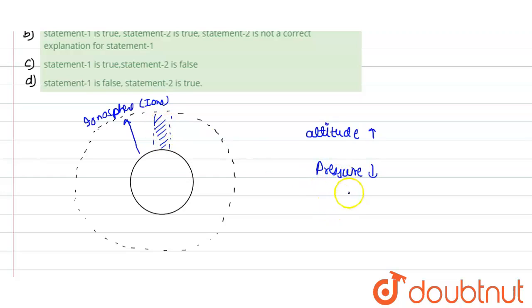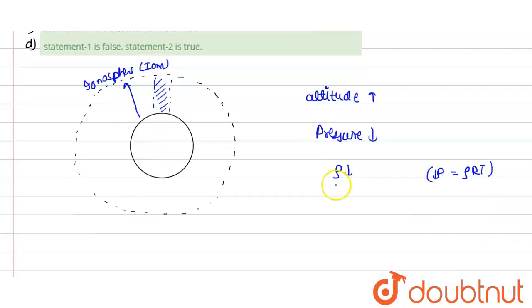Now if pressure is decreased, what about density? Density would also decrease, because from the ideal gas equation, P can be written as rho RT. So due to the decrease in pressure, density would also decrease. Now if density is decreased, what does it mean? It means that in a given volume, mass would be less. Mass equals density into volume. So if we take a unit volume, the mass in that unit volume would be less at higher altitude.